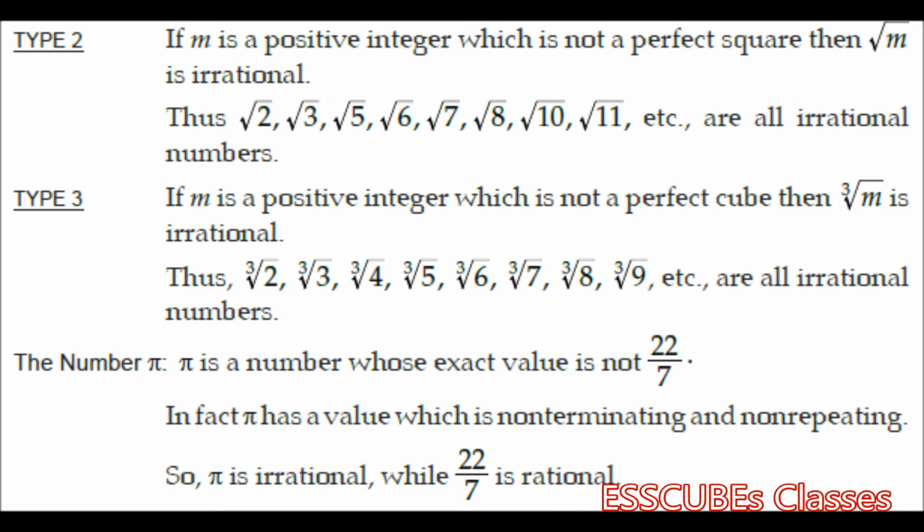The fourth type is pi. You must have heard about this term pi related to circles, right? So pi is represented by 22 by 7. Now 22 by 7 is a rational number, but pi, which is 3.14 and goes on, is basically an irrational number. Please keep it in mind. 22 by 7, the value is rational, but pi in the decimal form is an irrational number.